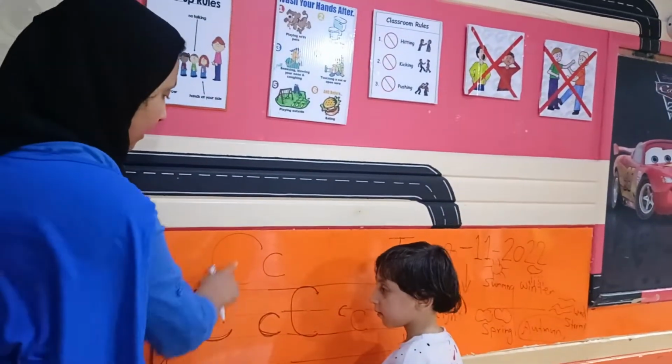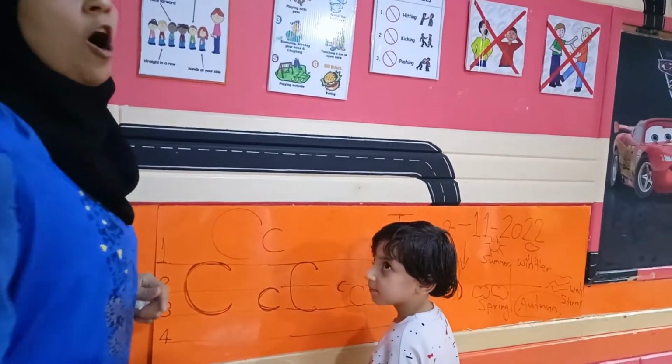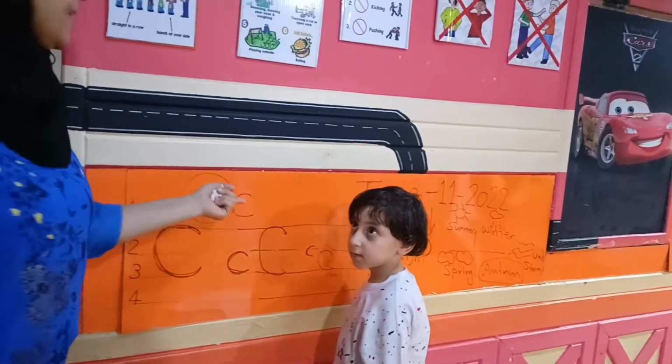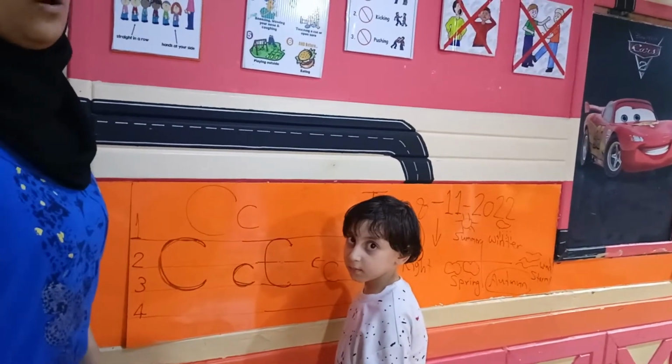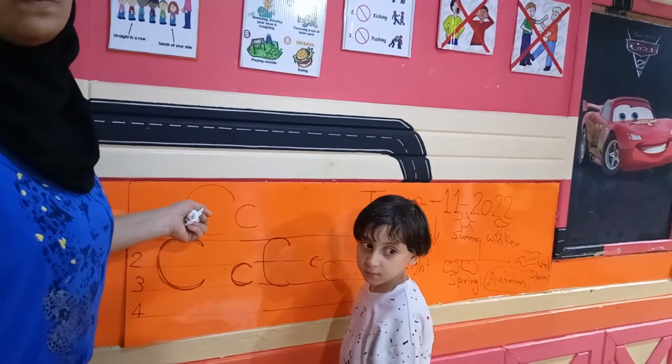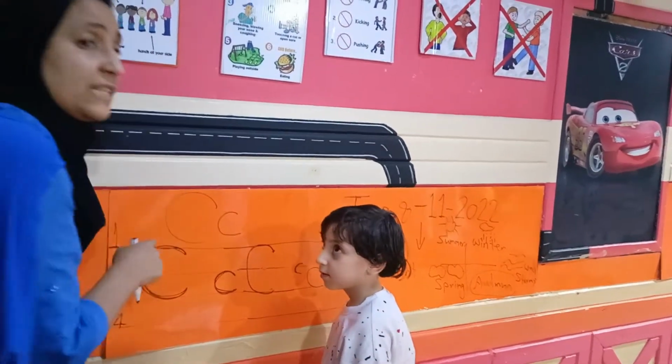Okay? This is letter what? This is letter E? Omar, say this letter is letter E. Is this right? False. What is this letter? Letter C. This is letter what? No, T. This is letter what?